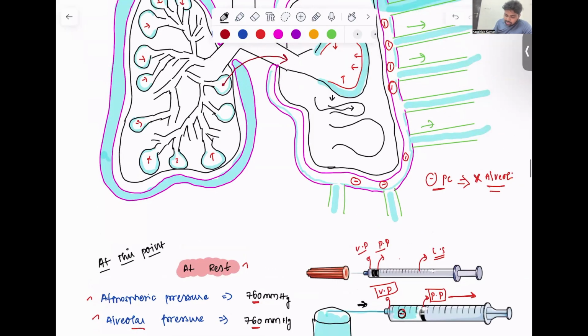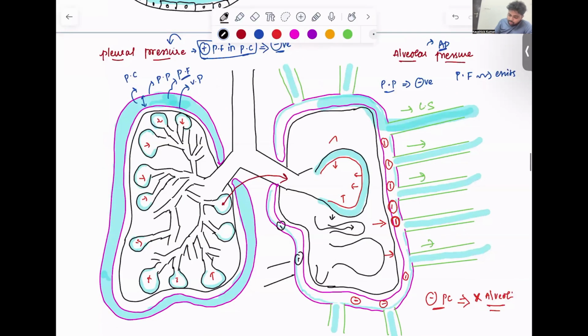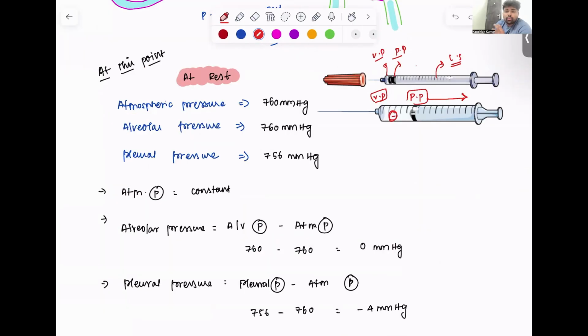So this has collapsed, right? Now we have a suction effect created here in the pleural cavity. So this suction effect is going to pull the alveoli and expand the alveoli. Thereby, alveoli will not collapse. This is going to happen throughout. So all over you have negative pressure, right? And alveoli that are present throughout will not collapse, rather they get expanded a little bit, right? So we'll see the numbers now.